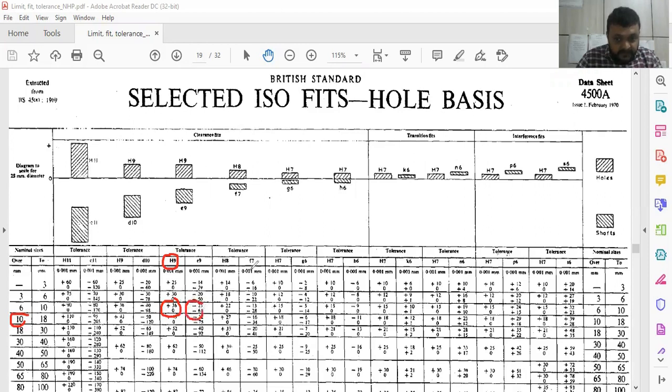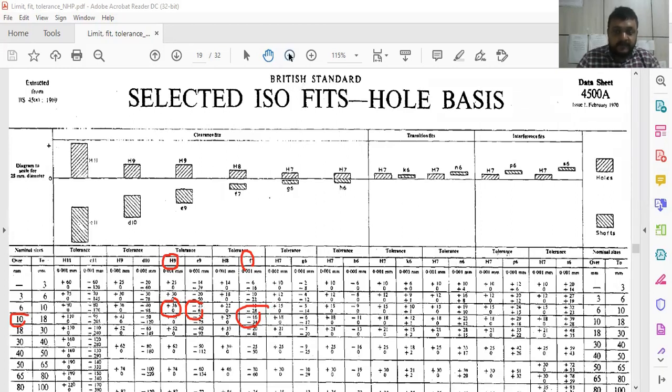For example, say F7. Suppose you are preparing F7 and the nominal size is 10, then you have to go for this kind of tolerance. So these are the standard tolerances decided by British standards, and depending upon the hole and shaft system, you can appropriately choose the tolerance from this table.